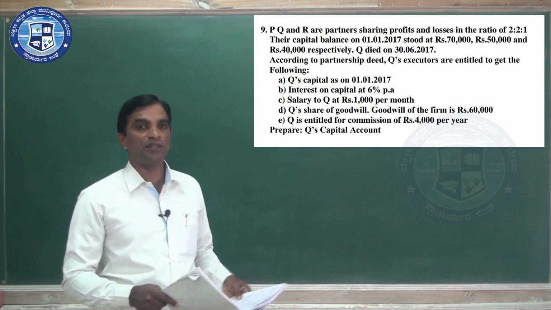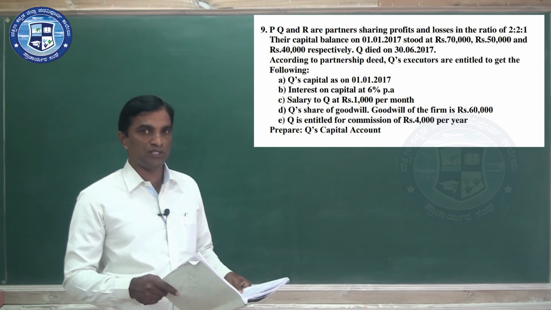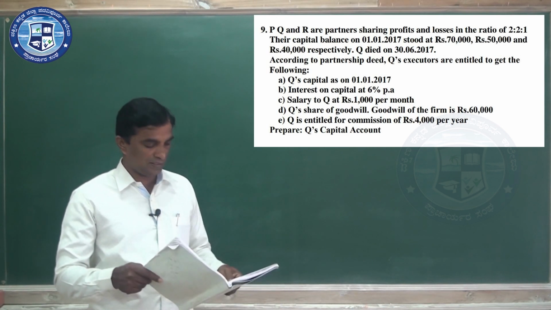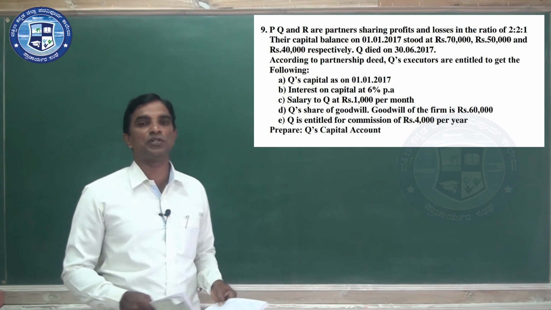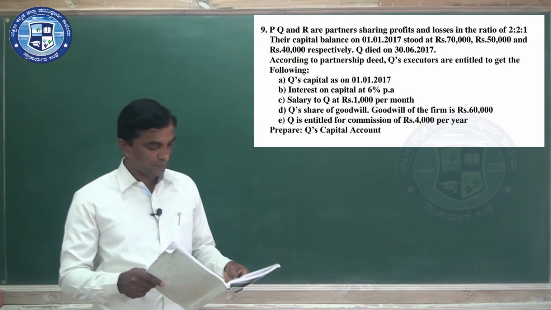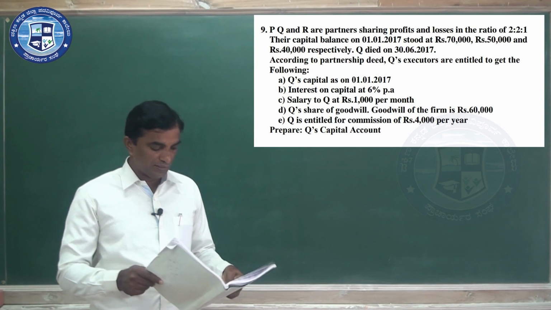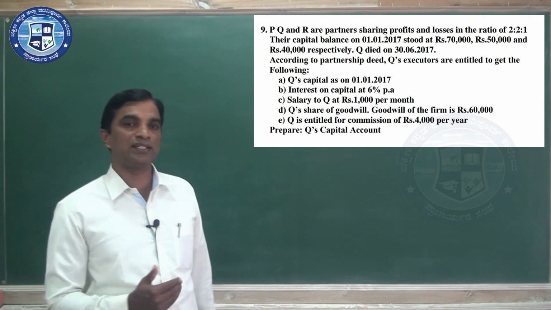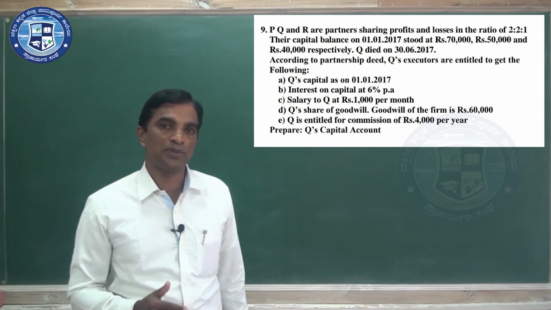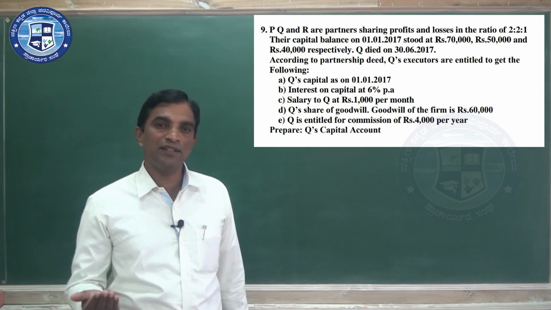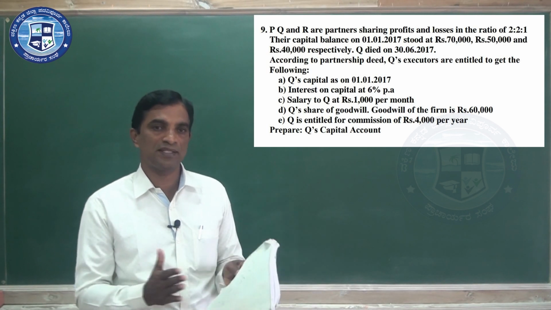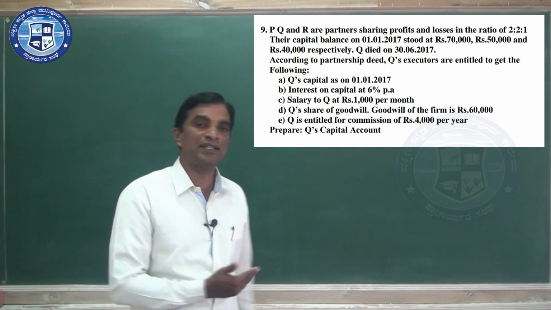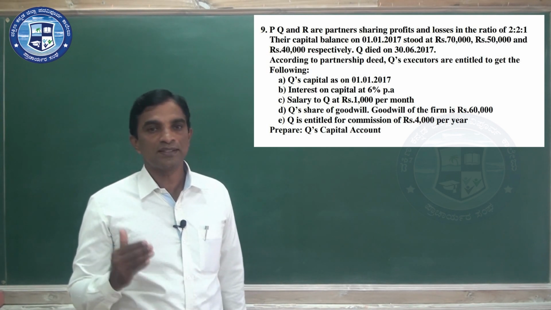Q's capital as on 1/1/17 is given, though they have not given a balance sheet, they have given capitals. Interest on capital you should calculate at 6%. Salary to Q at 1,000 per month. So in this problem we get a new piece of information, the salary to Q. They have not given the salary for 6 months, they have given the per month salary, and we have to calculate it by multiplying by 6 months.